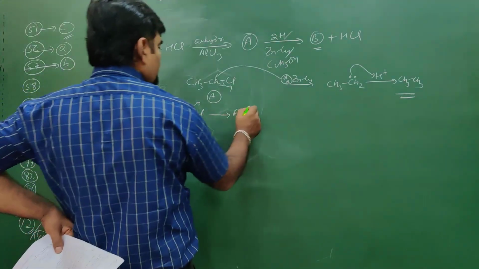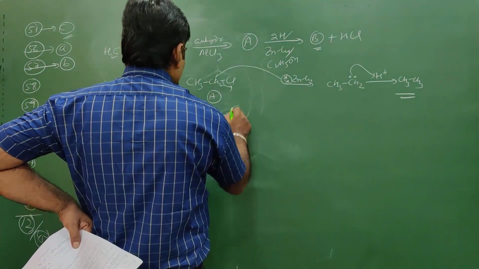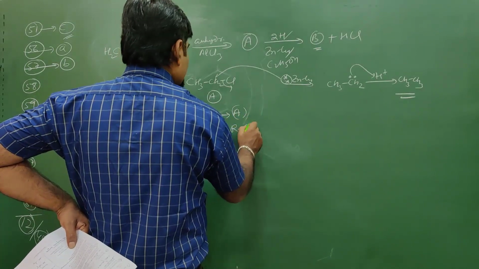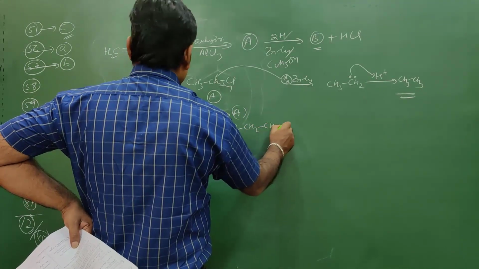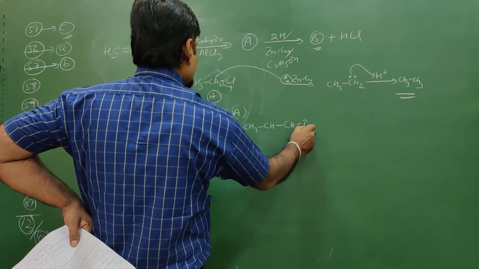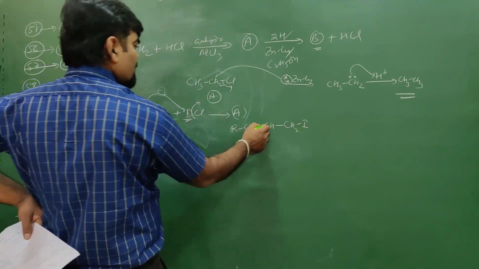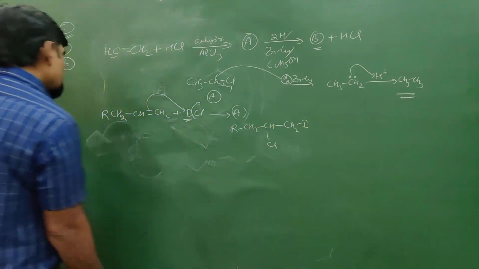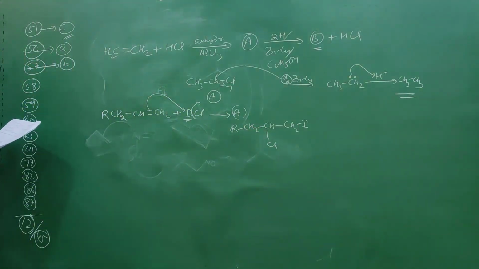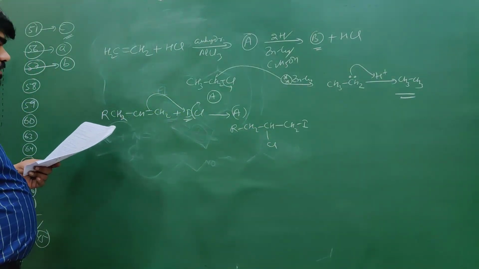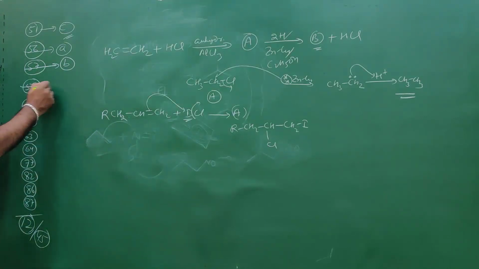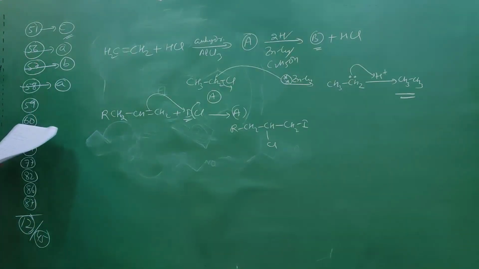I plus is the electrophile, so this becomes A, and A is RCH2CH-CH2I with I at this place. Then Cl minus will approach and this will become Cl. So the answer is RCH2CHClCH2I, the first option. So the answer is A.